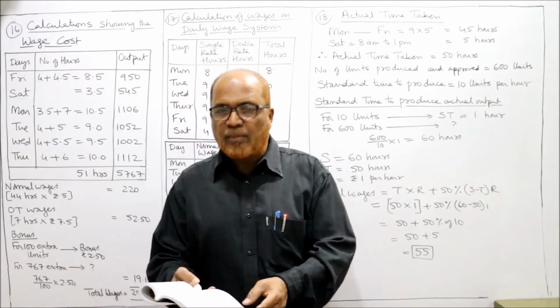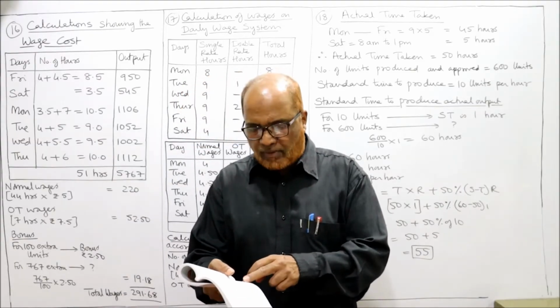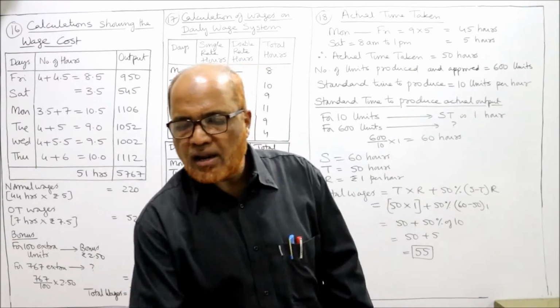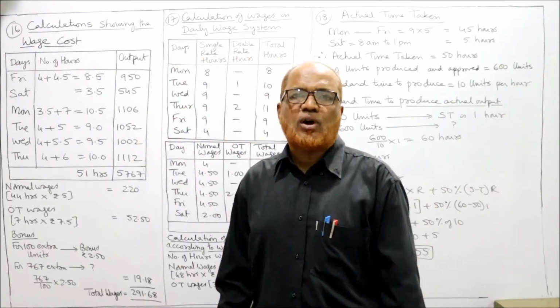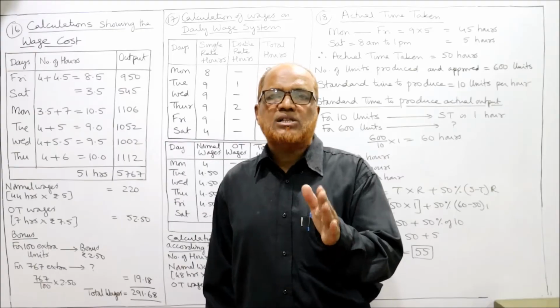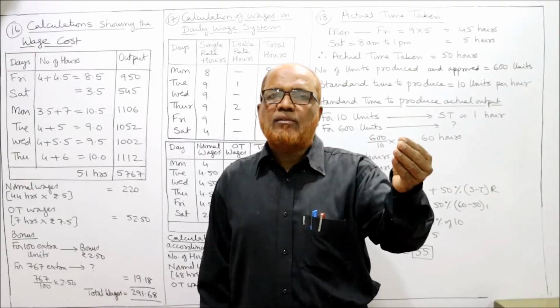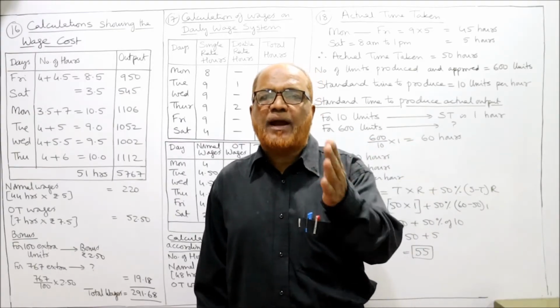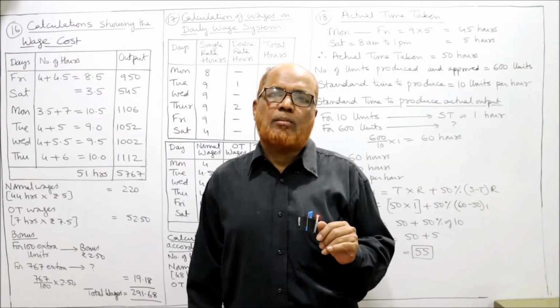during the week. And how many units he has produced, that is also given. That's all. So we are required to find out the total wages for the week. Normal wages up to 44 hours is 5 rupees. Any overtime worked over 44 hours will be paid 1.5 times of normal rate.